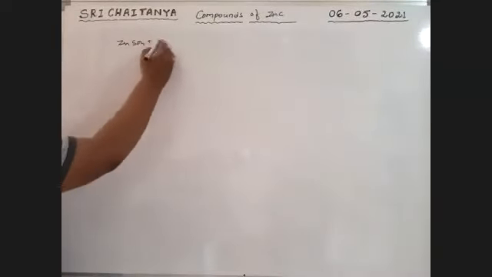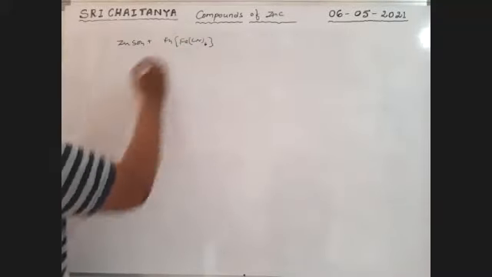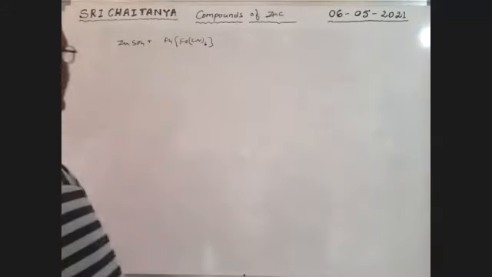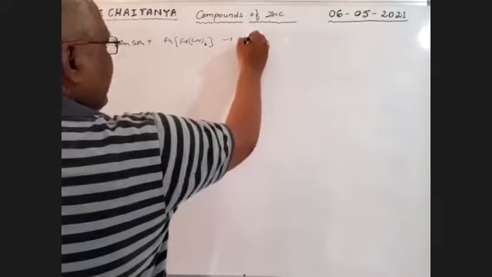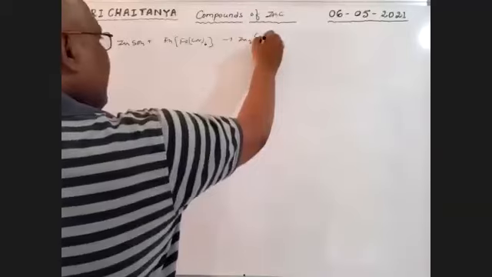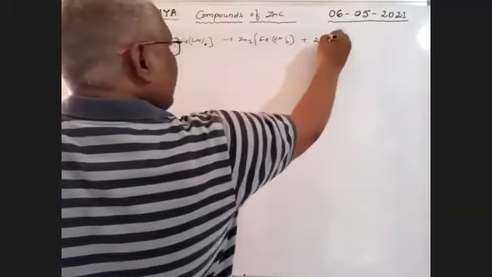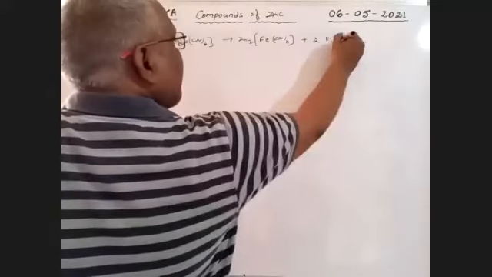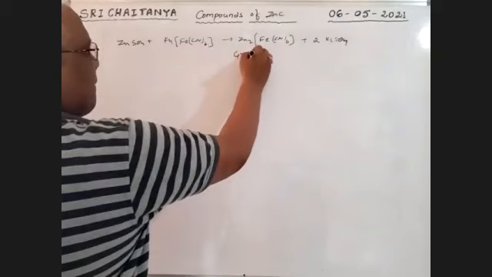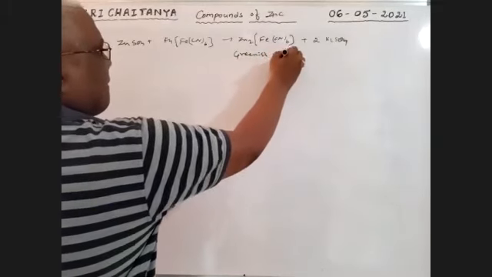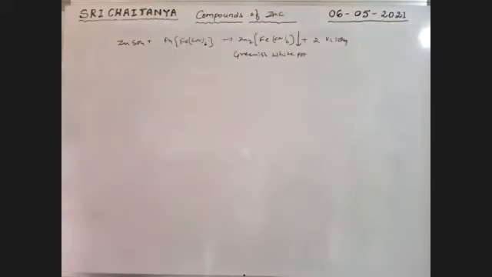Next, some other reactions. ZnSO4 plus K4[Fe(CN)6], potassium ferrocyanide, gives Zn2[Fe(CN)6] plus 2K2SO4. It is a greenish white precipitate.